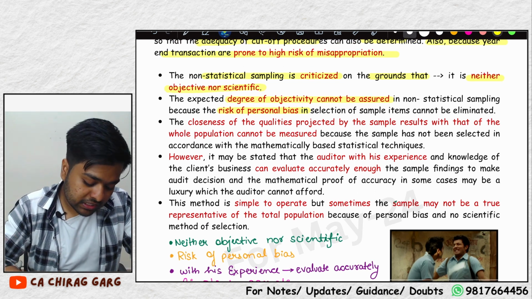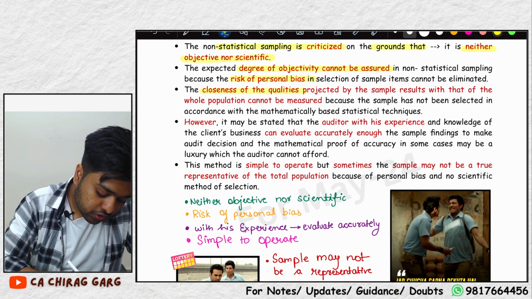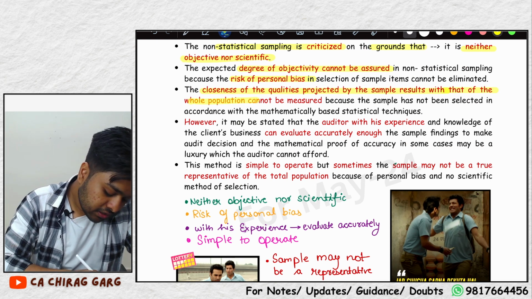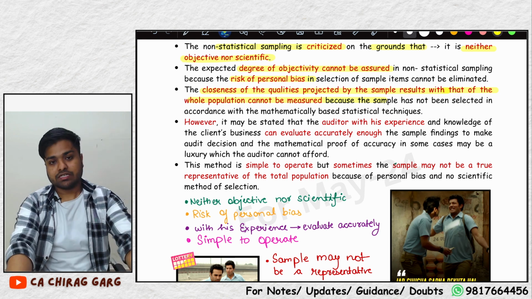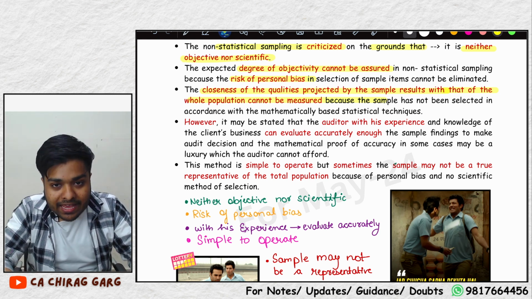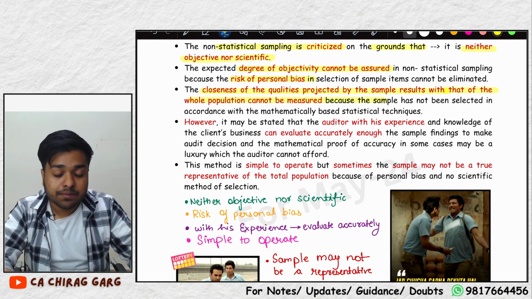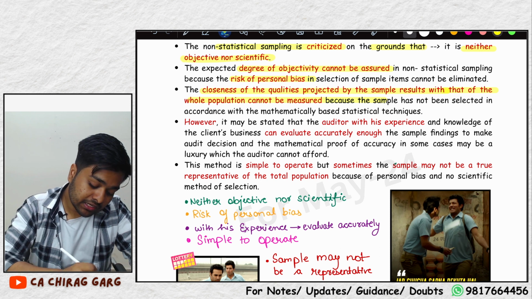The closeness of qualities projected by the sample results with that of the whole population cannot be measured. Here we did not choose the sample on a random basis, and hence we cannot be sure that the sample is representative of the whole population.